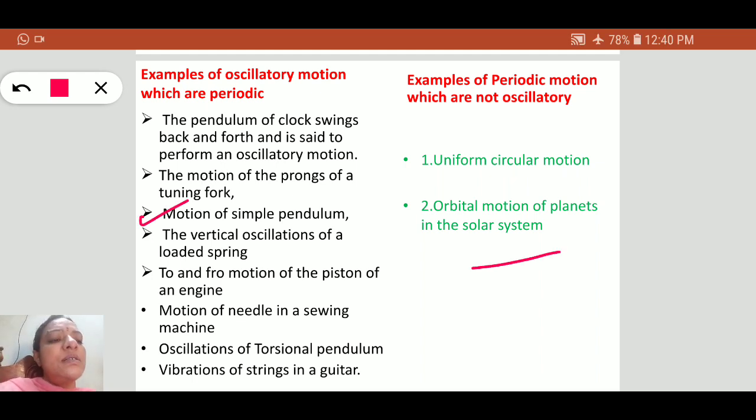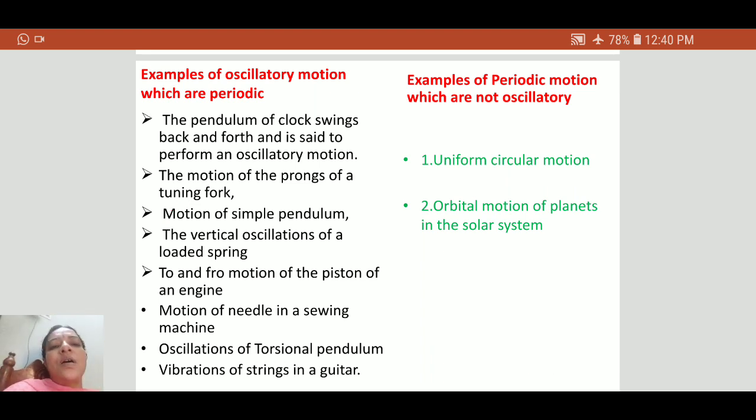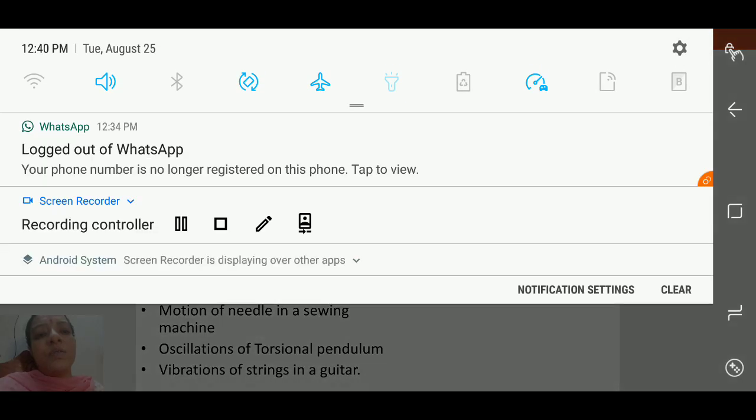Say this is a simple pendulum. This is the mean position, fixed position, rest point. It makes oscillations like this about a fixed point, to and fro. So this is also an example of periodic motion as well as oscillatory motion.